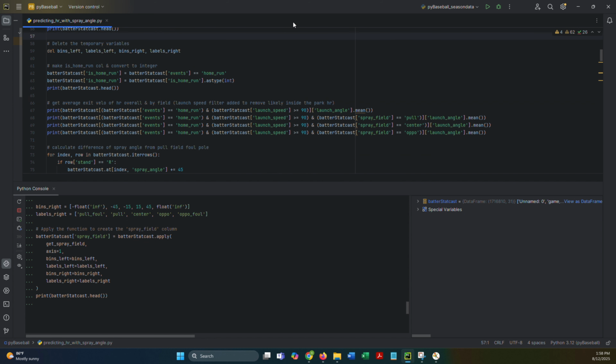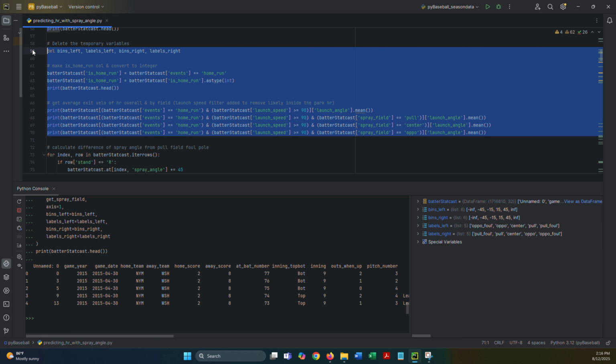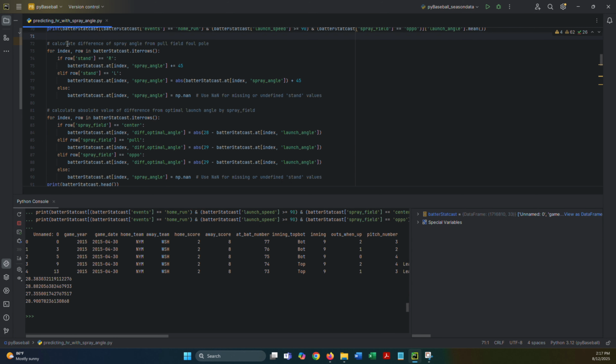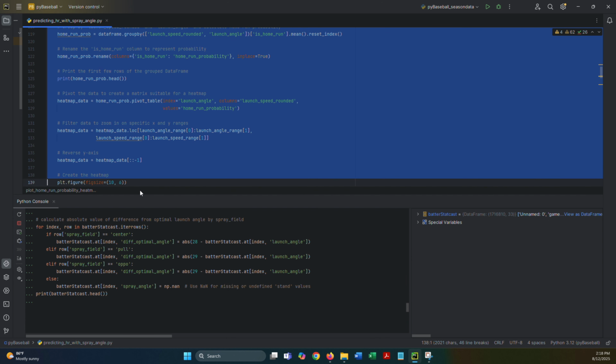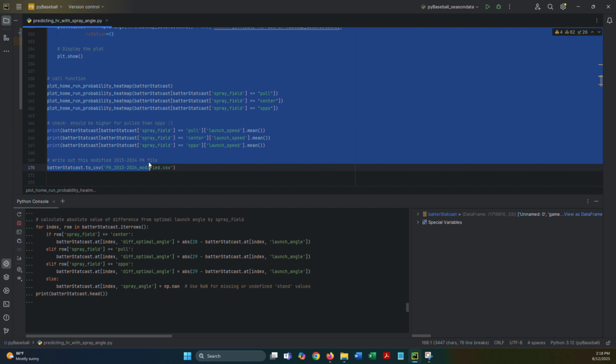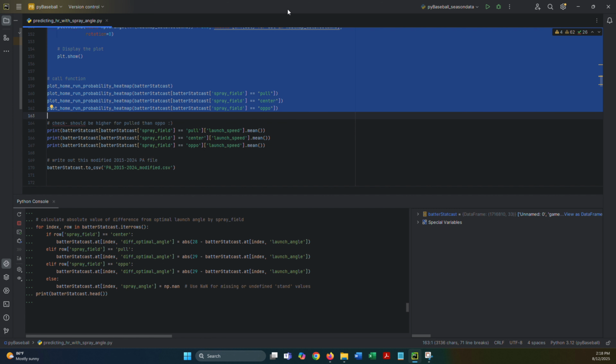This code takes a while to run, and once it's done, we can create an integer column describing whether each batted ball is a home run, print out the average launch angle of home runs by field, and now that we've accounted for batter handedness, we can calculate the distance that each batted ball is from the pull side foul pole. Before we go on, we can perform an inspection step and check how likely different combinations of exit velocity and launch angle are to result in home runs for each of the three fields we've categorized.